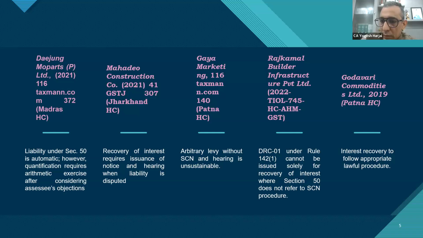Sir, there are two things. Yes, Yogesh, go ahead. There are two things. First, issuance of 73 for recovering interest on self-assessed liability, I think that is per se wrong, at least as of now. Secondly, even if 73 is issued for recovery of interest for delayed payment of tax, I think 128A is still not applicable. So you can fight 73, but I don't think 128A would actually hold for recovery of interest on delayed payment of tax.